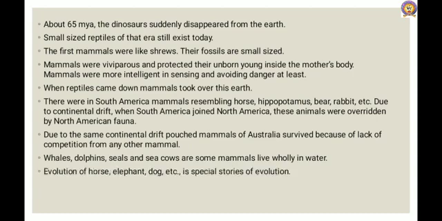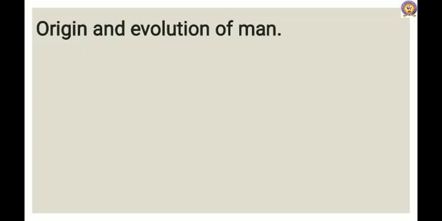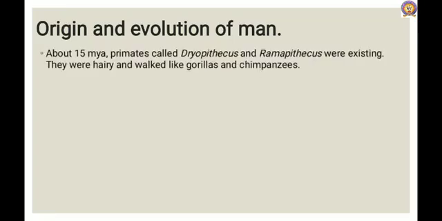Evolution of the horse, elephant, dog, etc. are special stories of evolution. The most successful story is the evolution of man, with language skills and self-consciousness. The next is the origin and evolution of man. About 15 million years ago, primates called Dryopithecus and Ramapithecus existed.